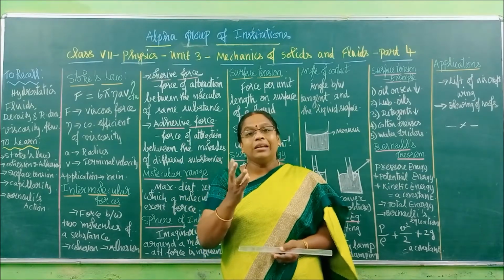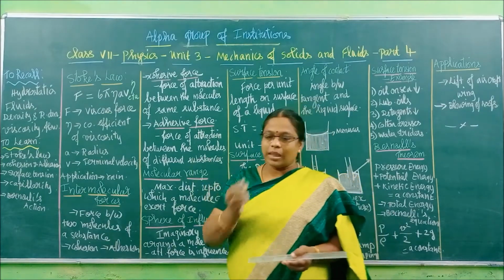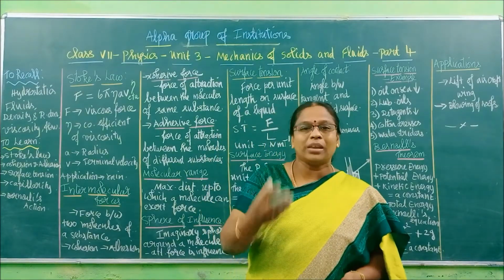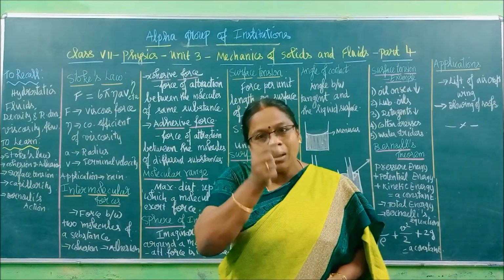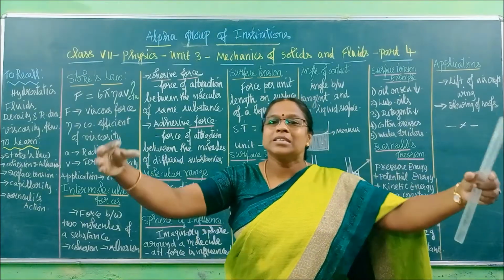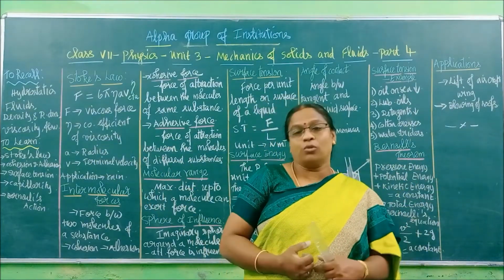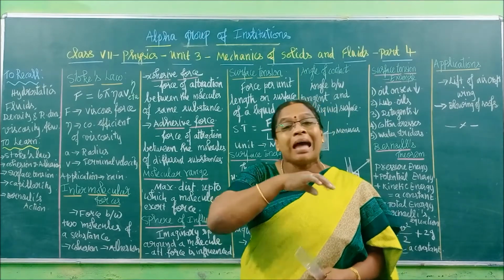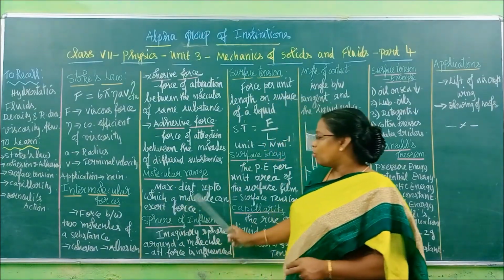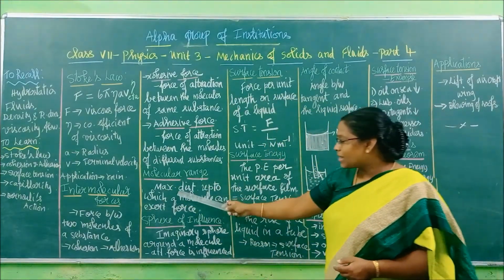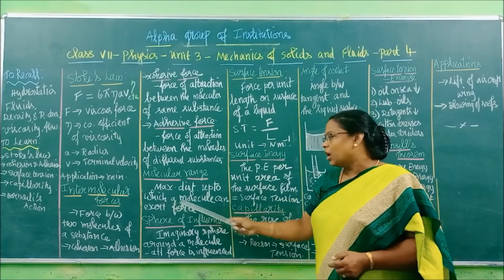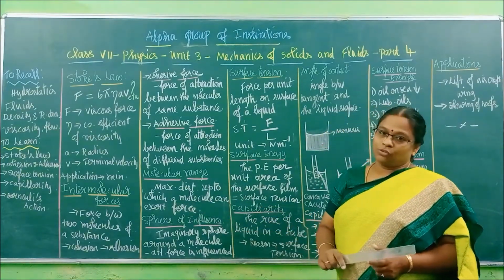That distance is called molecular range. So it is the maximum distance up to which a molecule can exert force.